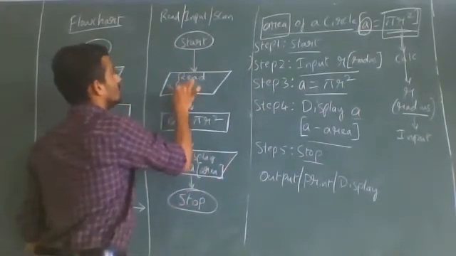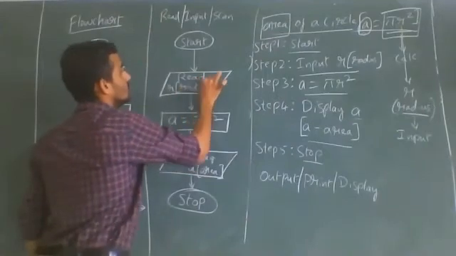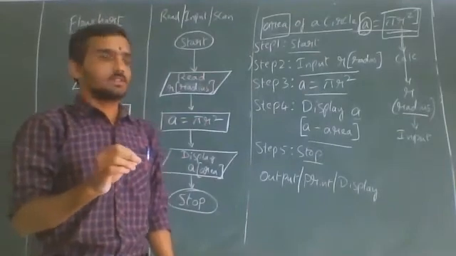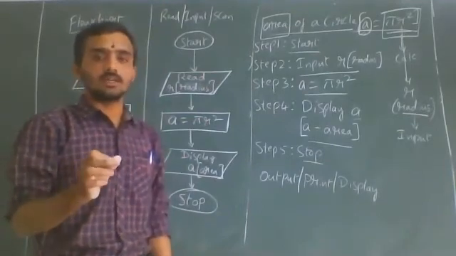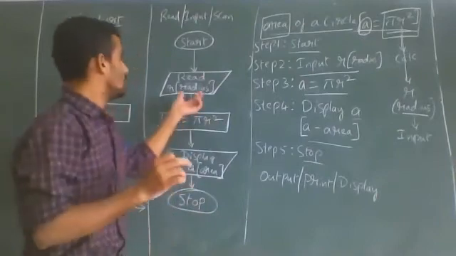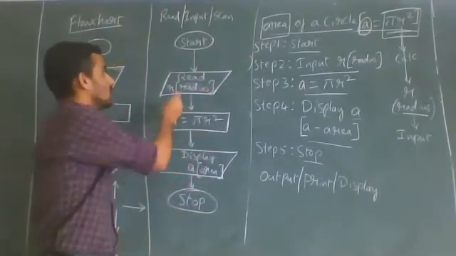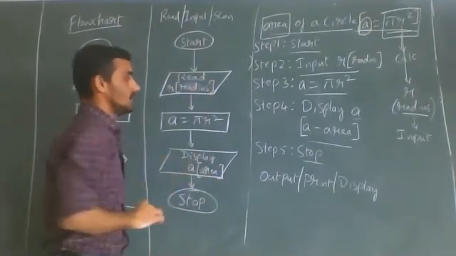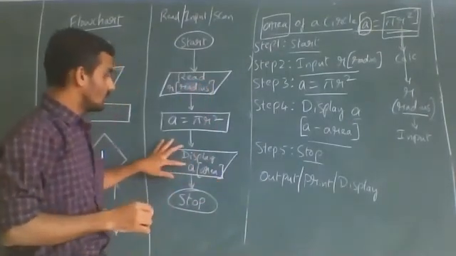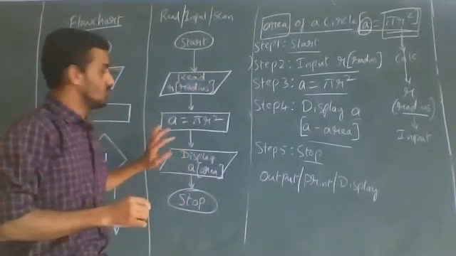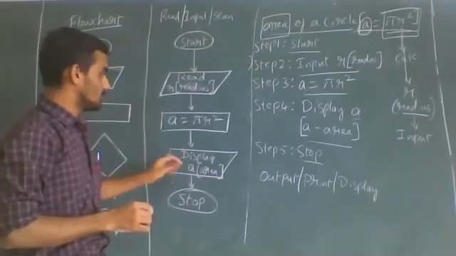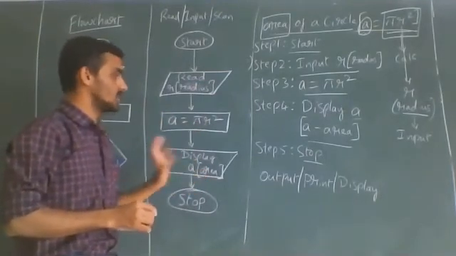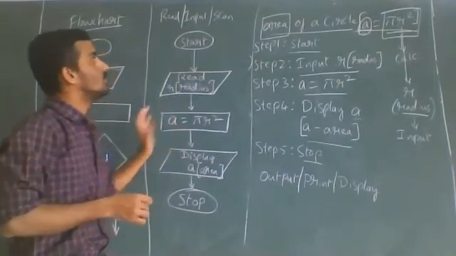Whenever you write the variables, you write them as small letters, like R, A, just the letters. Within the bracket you mention the meaning of that, because here R alone you will not know what it is. You just mention it is the radius, and here A indicates the area. At any one step if you mention, it's okay. Better you mention here, because here we are writing it as a formula. In display statement you mention A is nothing but the area. So this is about flowchart form.